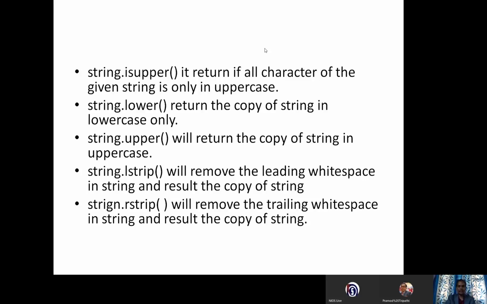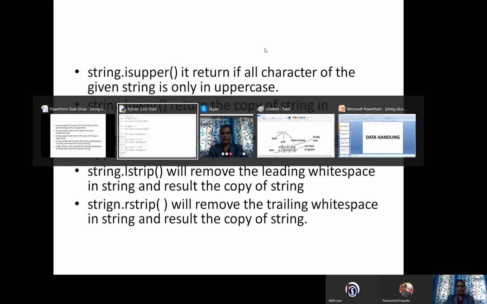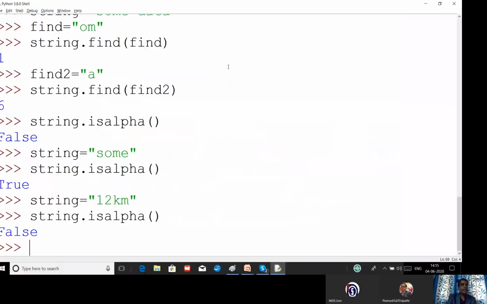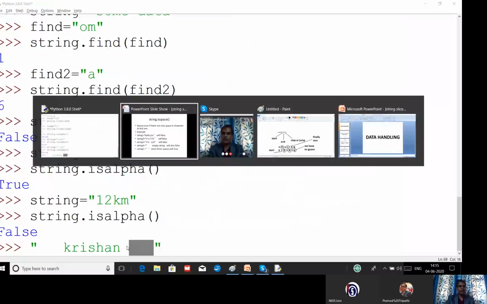You can see, suppose I have written a string, for example, I have written 1, 2, 3 with a space before it. This is called a leading space. I have written a string, and again I have given a space and closed the string. This is called a trailing space, right? So when you give lstrip, it will remove the leading white space.